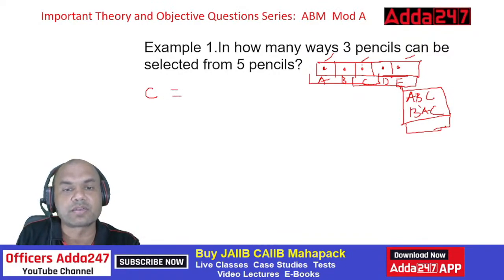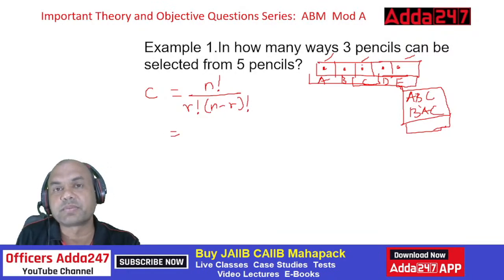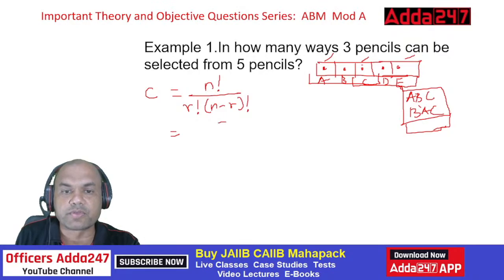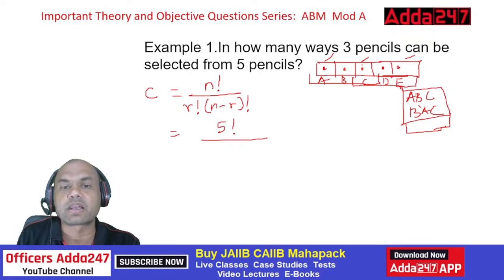What is the formula for that? N factorial upon, just now we wrote it, r factorial into n minus r factorial. What was n? Total. N is always the total. So 5. 5 factorial upon, what was r? R is required.